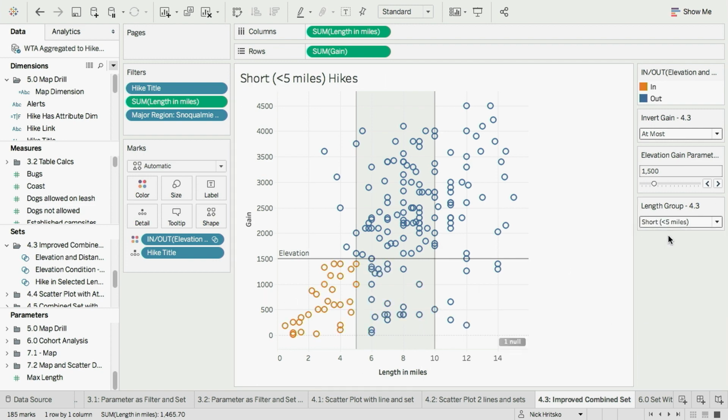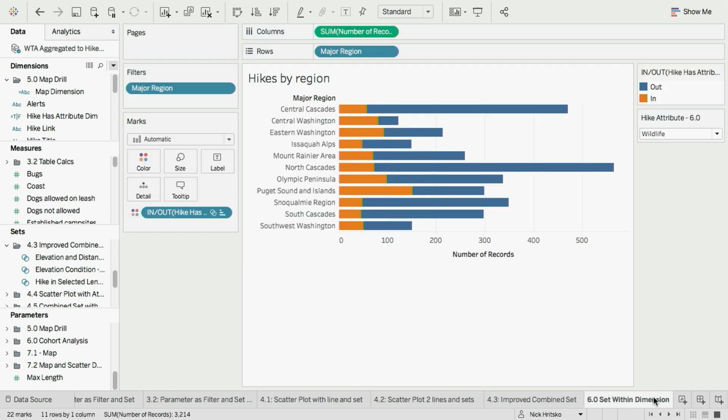Now, I mentioned my daughter and wanting to go on a shorter, lower elevation hike, but I also mentioned having a camera, and I'd love to see some wildlife along the way. So we can take this even a step further. We can add yet another dimension into our criteria. And to do that, I want to take a step back to the bar chart, and talk a little bit about proportional brushing, where we're showing percent of total in and out.